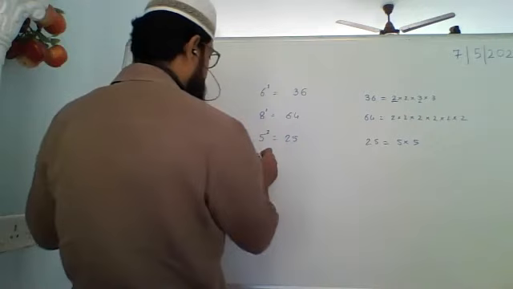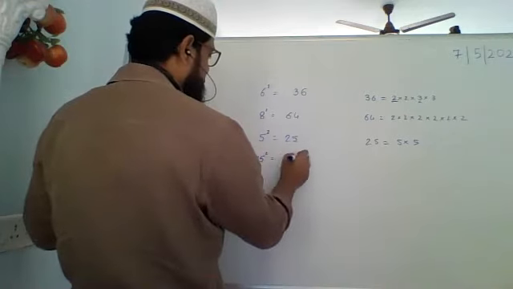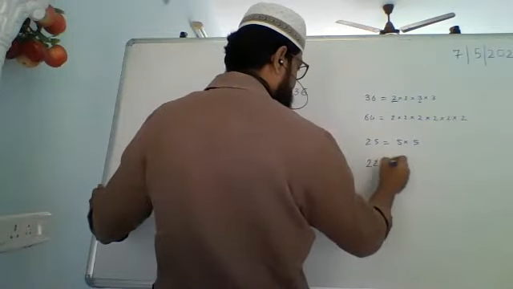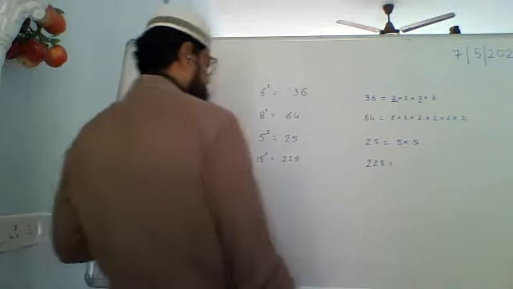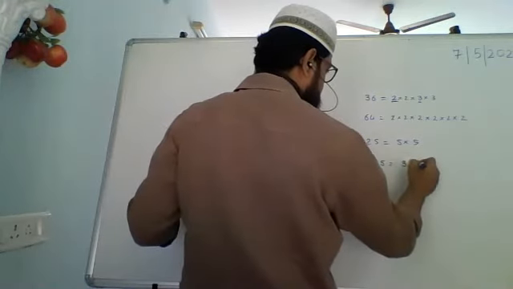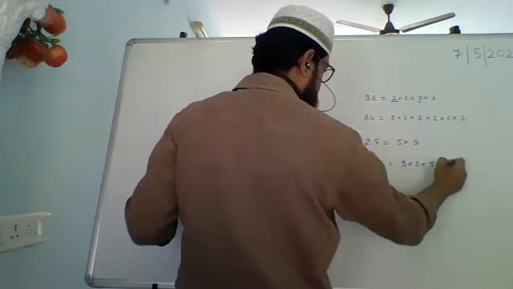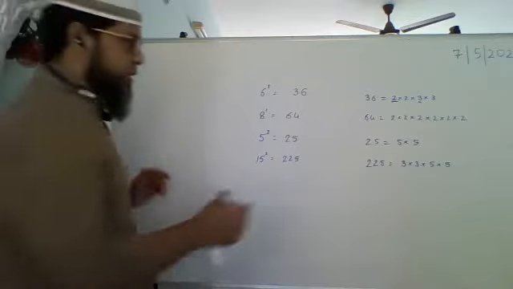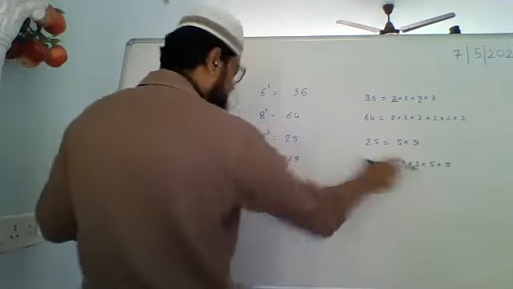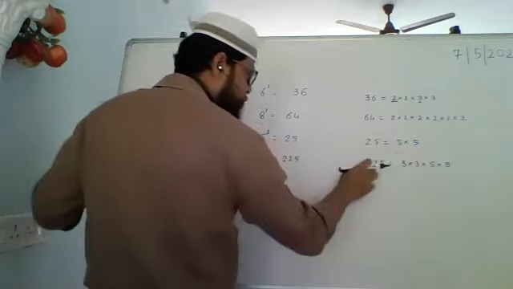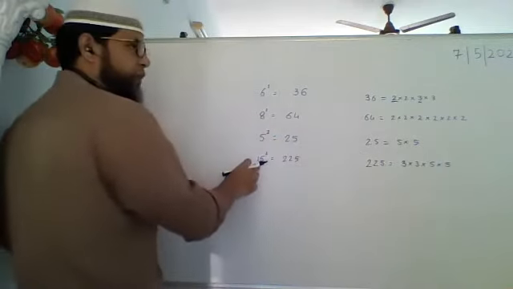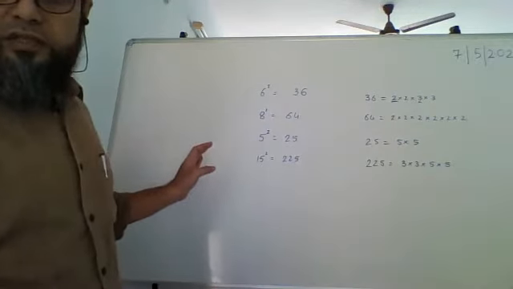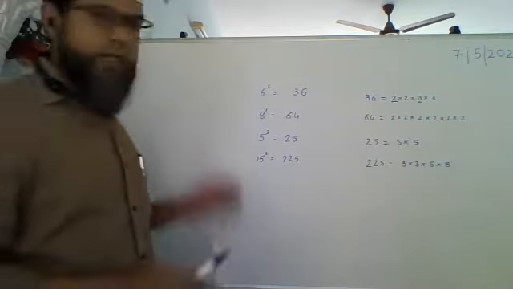Let's take 15 square, which is 225. What are the factors of 225? The prime factors of 225 are 3 and 5. So 3 divides 225, 3 also divides 15. 5 divides 225, 5 also divides 15. Are we clear with this? Or any doubts still here?